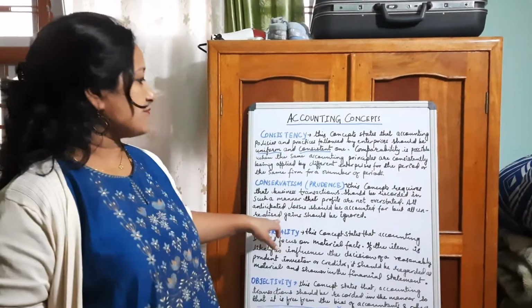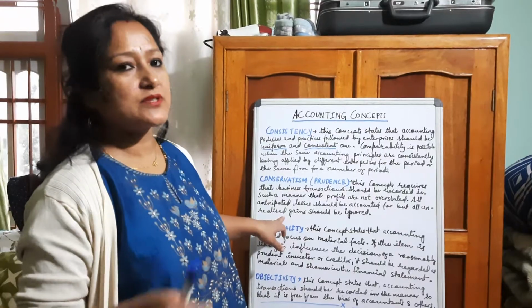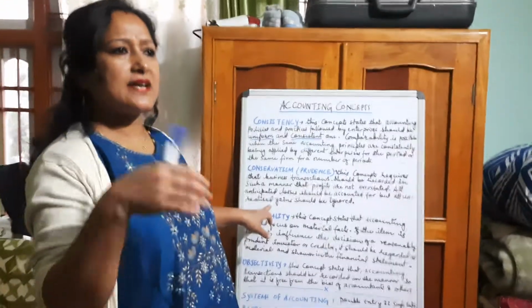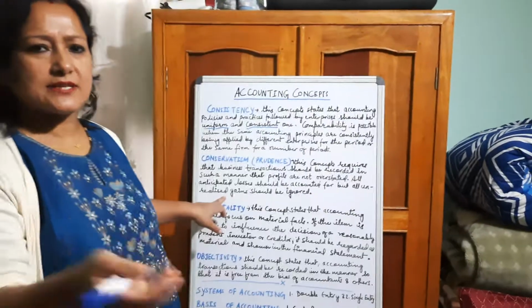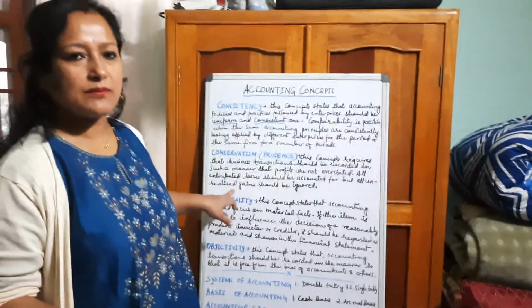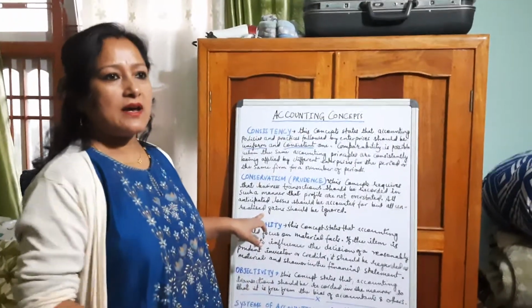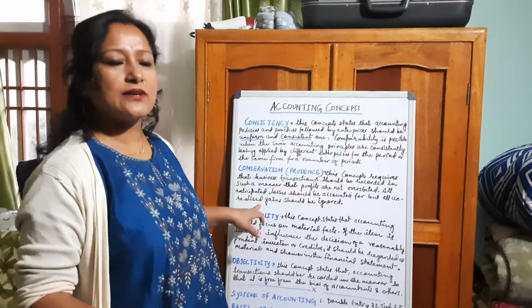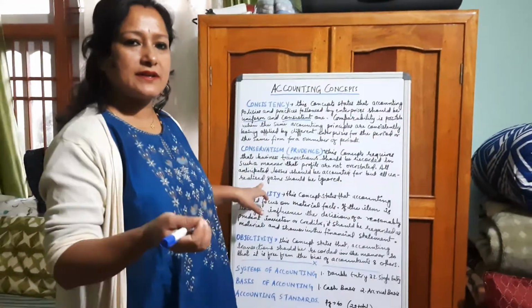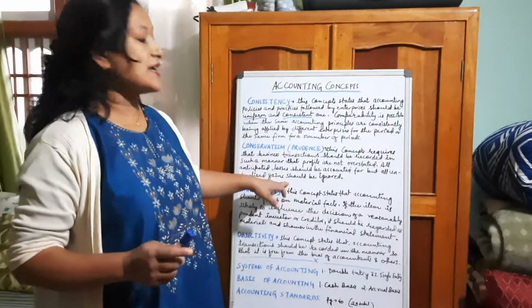But if the gains or income are not realized, if it is only expected to be realized, then don't show it there. Only after earning, after receiving or realizing the profit, he has to show it.